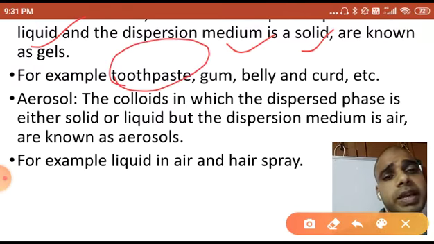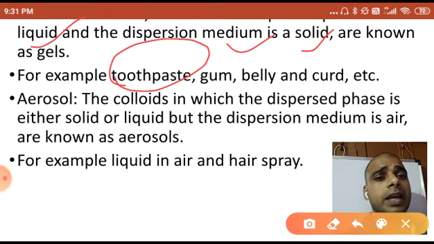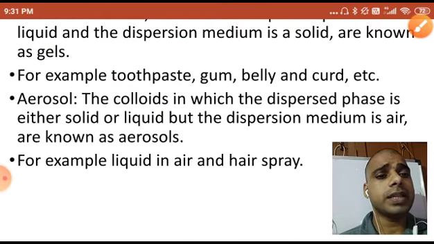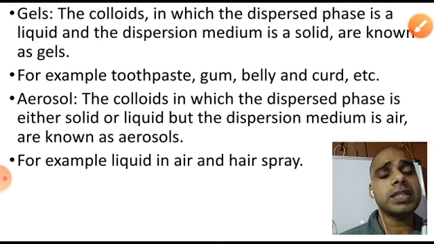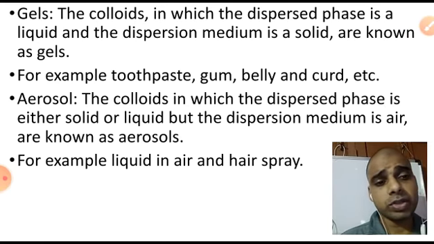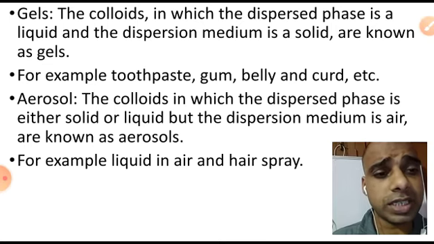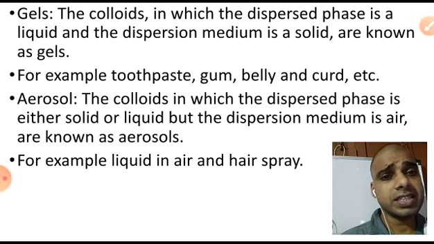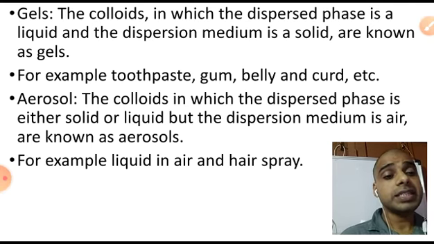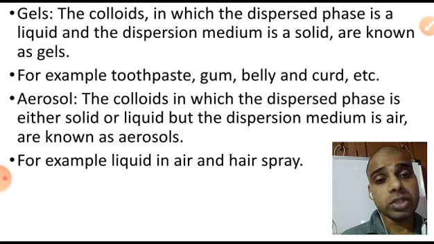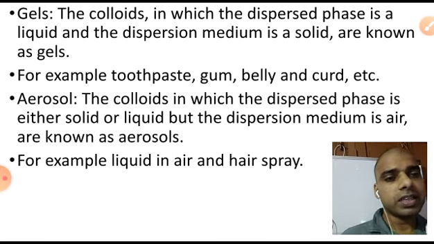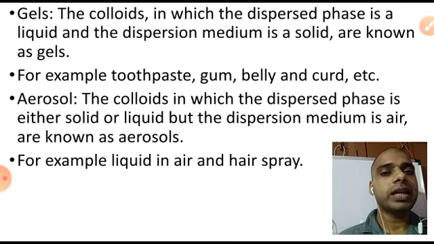Toothpaste is an example. When you take toothpaste, you see heavy solid particles. That means the dispersion medium is solid, because it has the heavier constituent of solid particles and a lesser constituent of liquid particles. That's why it is a gel.